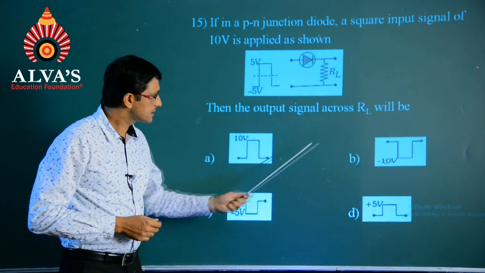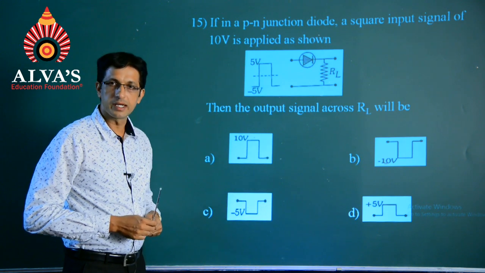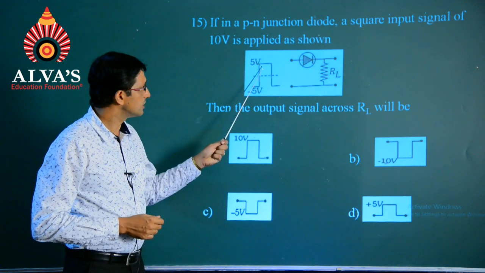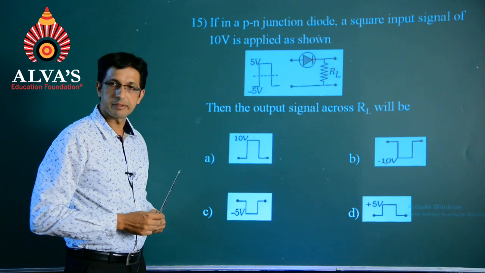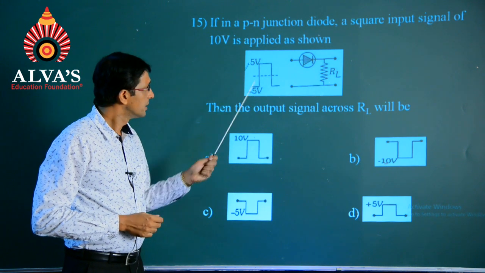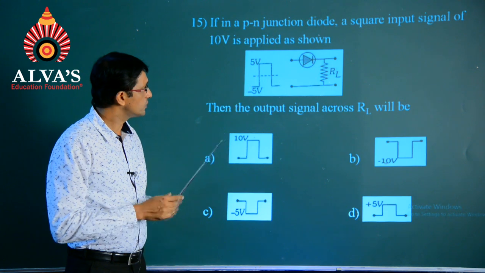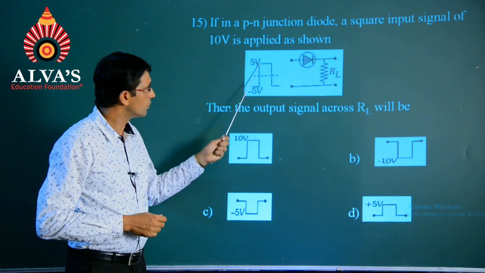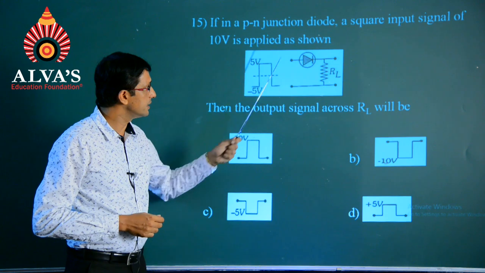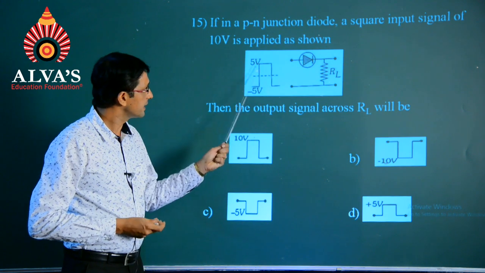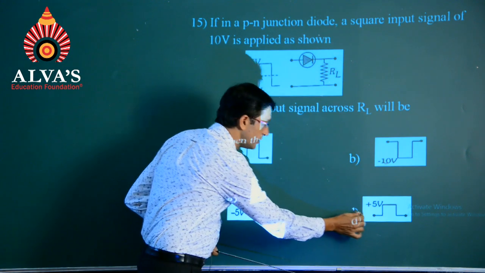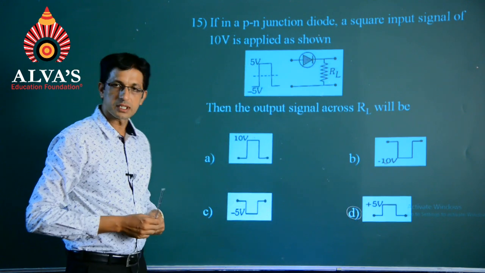And looking at these typical 4 figures that we are having with respect to the input signal that has been shown over here, we can say that during the positive half cycle, that means over here, since the diode is going to conduct, we can expect that it should be belonging to the 4th option.